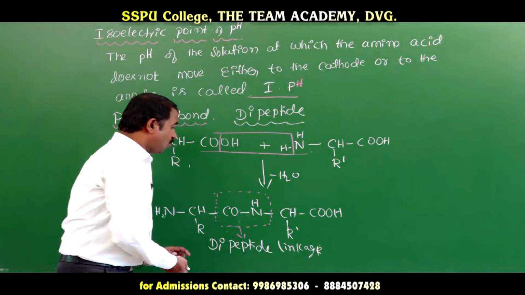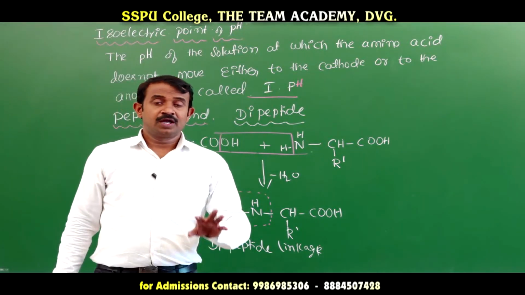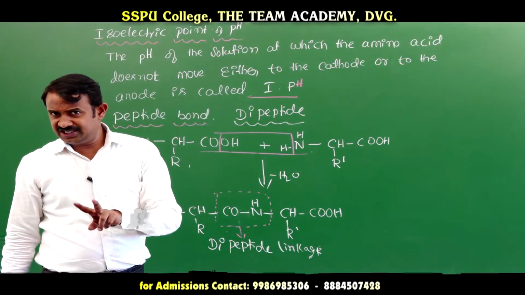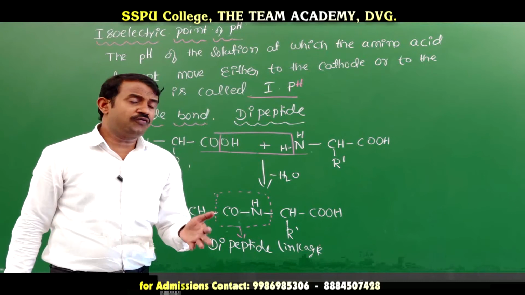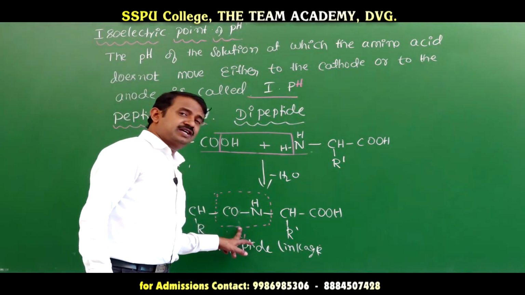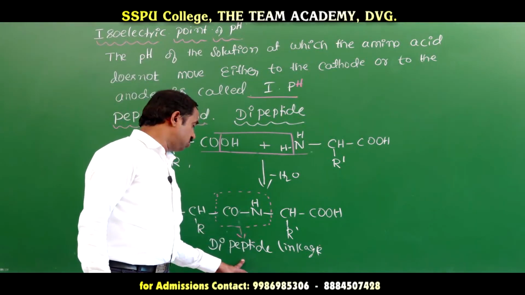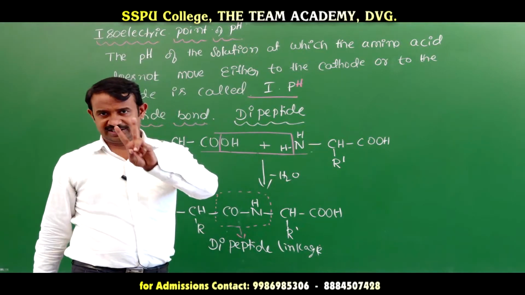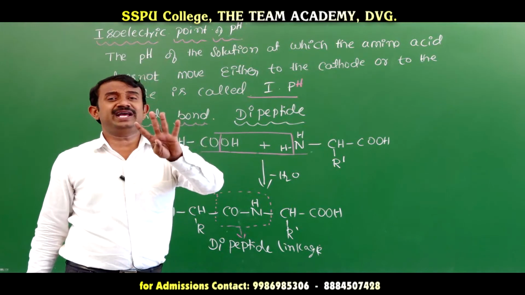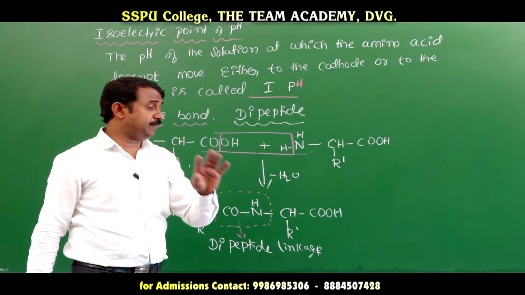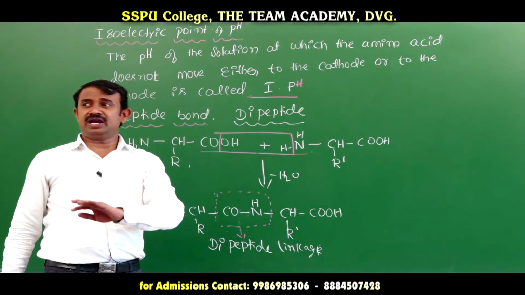This is what dipeptide means: between two amino acids, inter-elimination of water molecules to form a peptide bond. This is called a dipeptide, two amino acids. If there are three amino acids, it is a tripeptide. If four amino acids, a tetrapeptide. It depends on the number of amino acids.